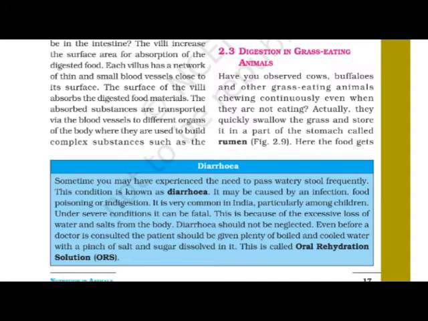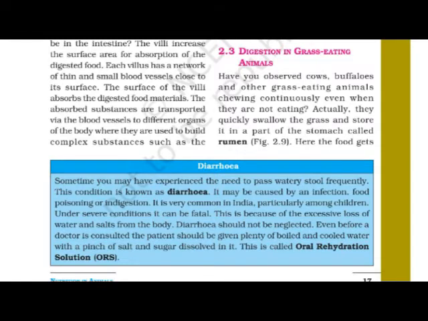Sometimes we experience the need to pass watery stool frequently, meaning the undigested part is passed from the body in the form of watery stool again and again, and this condition is known as diarrhea. Okay, just note it.